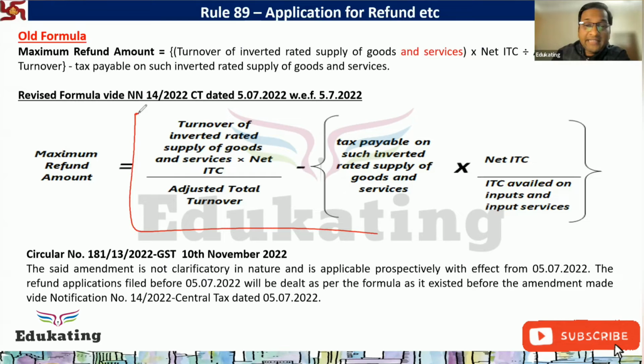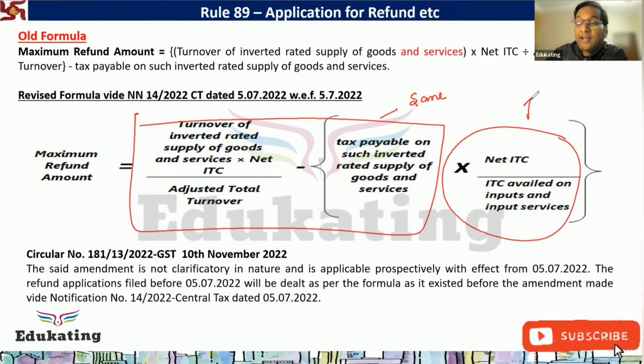Till this part I can say it is same. Till this part it is same. They have added this part. Now try to understand the logic of adding, because I have listened from a good amount of people that from 5th July 2022, now you can take the refund of input service also under inverted duty.